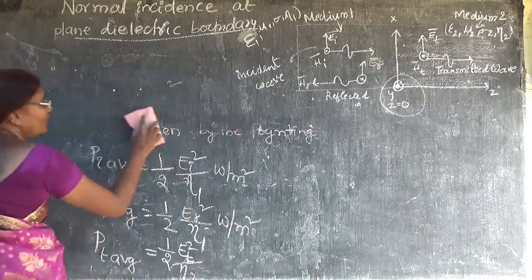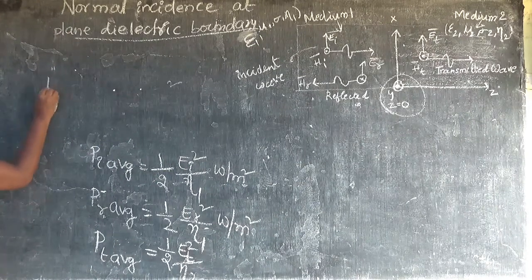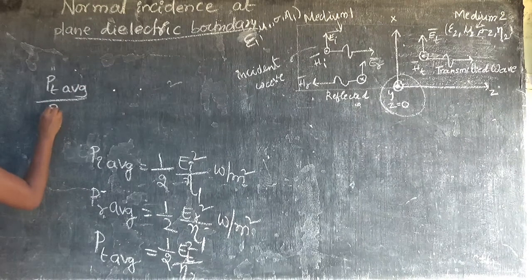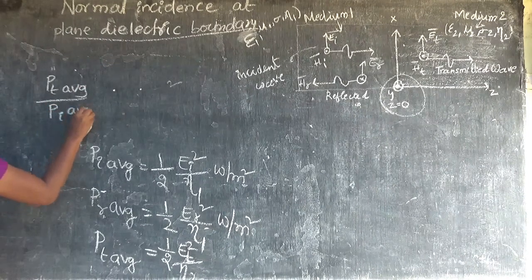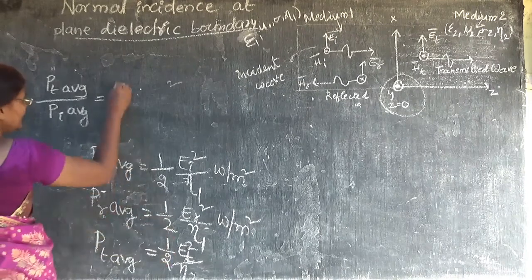The ratio of power transmitted to the power incident, PT average by PI average. What is PT average by PI average? That is going to be half, which will be cancelled.